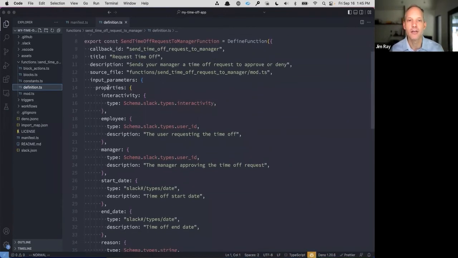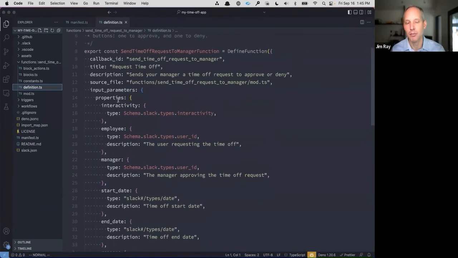And so the function itself, this part is just the definition of the function. It's a little bit verbose, but it's all pretty much just JSON. You can see that it's got a callback ID, a title, a description. All of these things are important, and you'll want to make sure to fill those out because they'll show up in various places in the Slack UI. And then you define the input parameters.